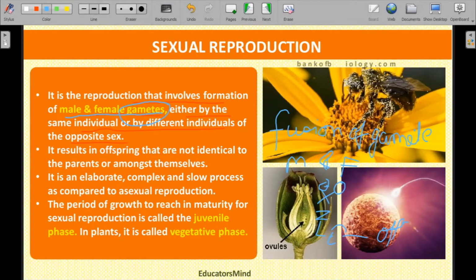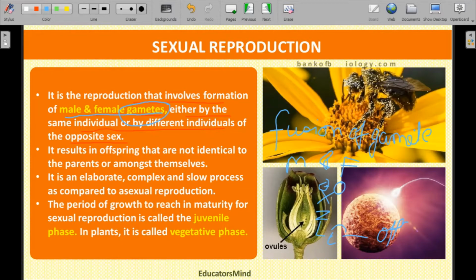The male organism produces gametes and the female also produces gametes. Both male and female gametes fuse together to give rise to a zygote. This zygote develops into an embryo, and then the embryo develops and gives rise to an offspring.